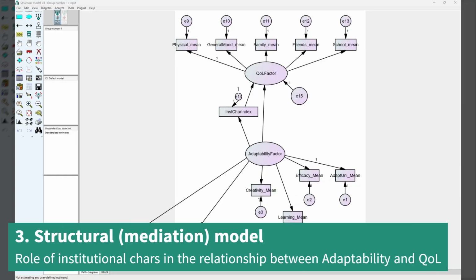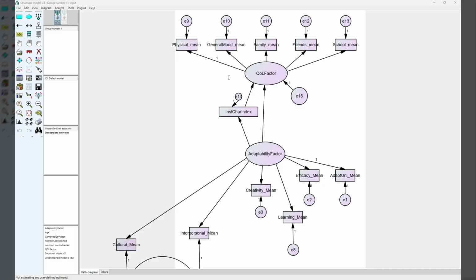Now, we move on to the third section, whereby we have the structural model results. And this time we are testing the mediating role of institutional characteristics. The preliminary model specification addresses the fourth research question, examining the mediating role of institutional characteristics, which are child-caretaker ratio, caregiving training by qualification, frequency of visitation, and the latest added, size of institution, and we also have transition plans, in the relationship between adaptability and quality of life.